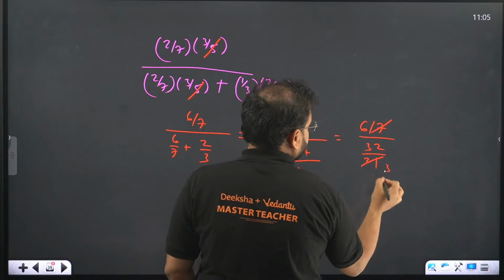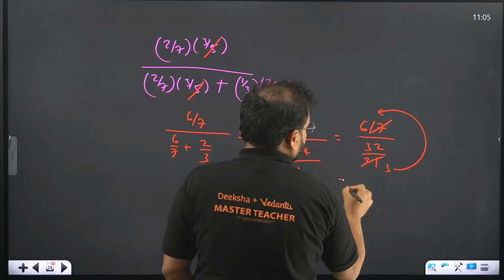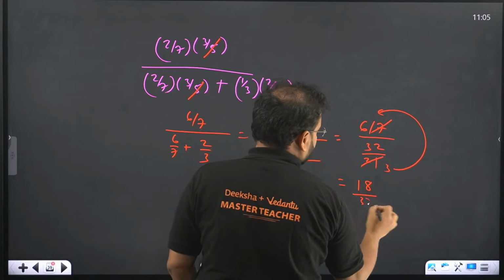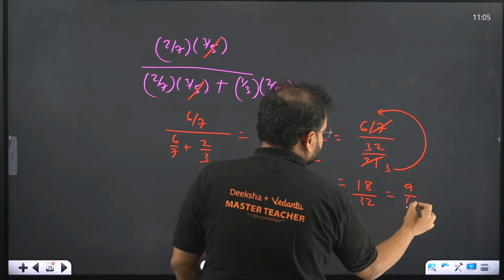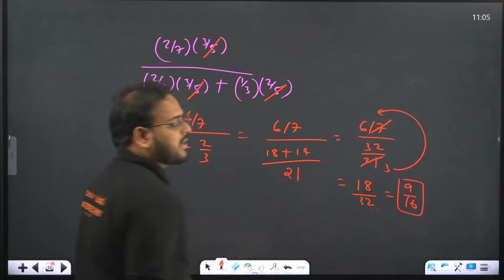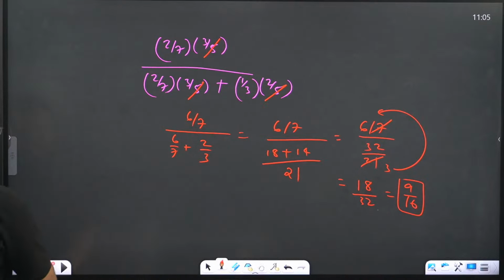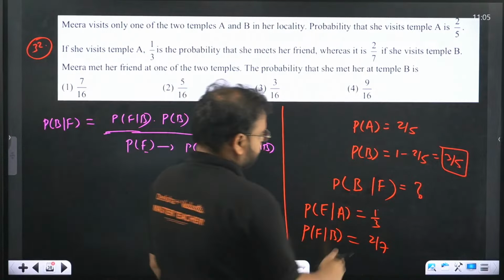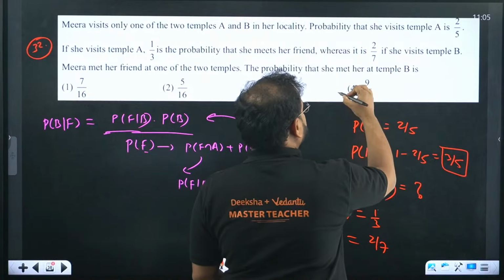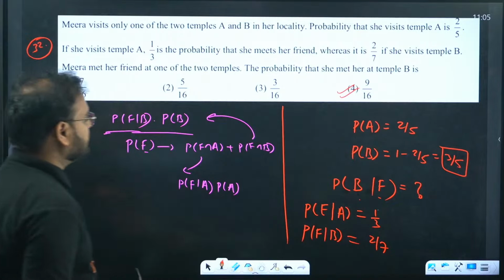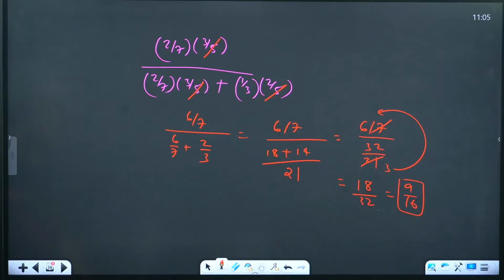7 3s are 21, this 3 will go up. We'll have 18 by 32. So 9 by 16. That's my answer for meeting the friend at the temple B. That's the answer, 9 by 16. Please check. Bayes theorem question.